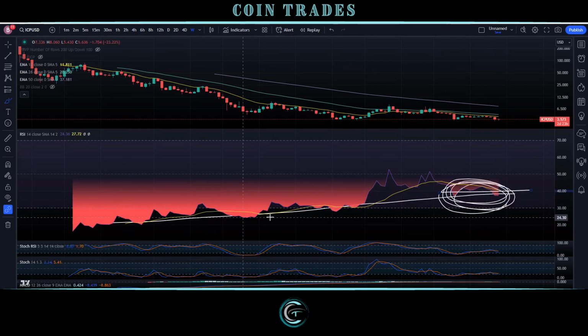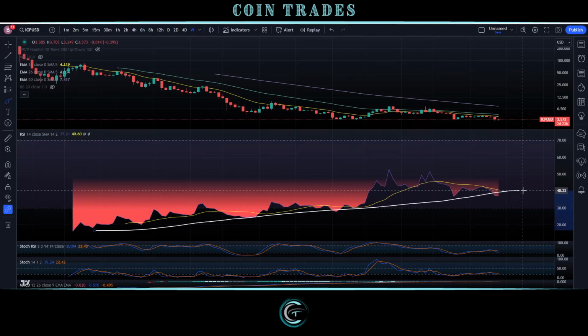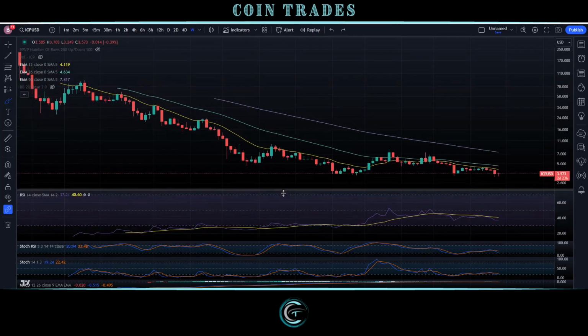But the fact that we have been trending to the upside still shows that we are losing a lot of that downside selling pressure despite being at those all-time lows. And although it is possible for this to continue to push back to the downside again, we do have to be mindful of the fact that we do have a rising trend line for this RSI overall on the whole, where we do have higher highs coming in as well as higher lows overall. So keep in mind too that this pattern has been playing out for over 2 years now, or should I say exactly 2 years on this RSI. So it's definitely not something to negate and write off completely just yet.